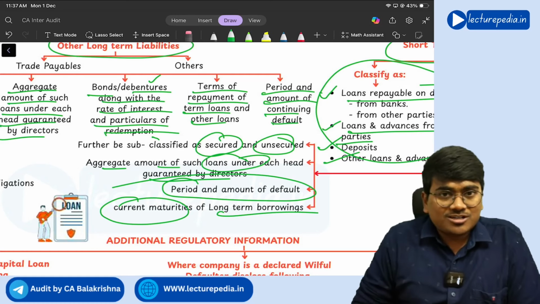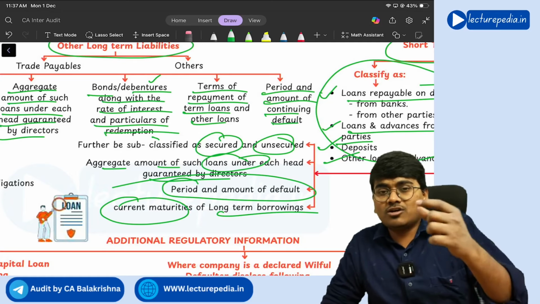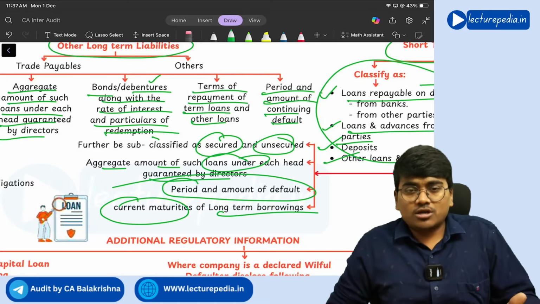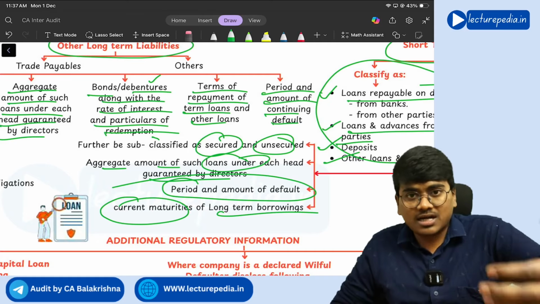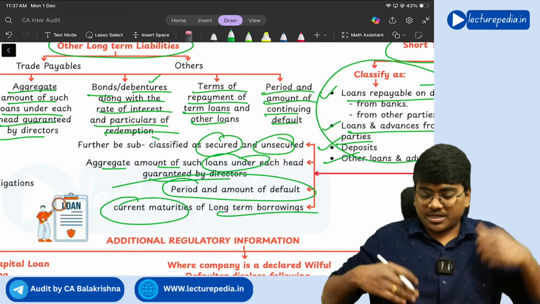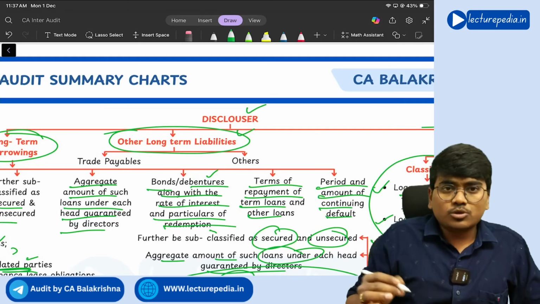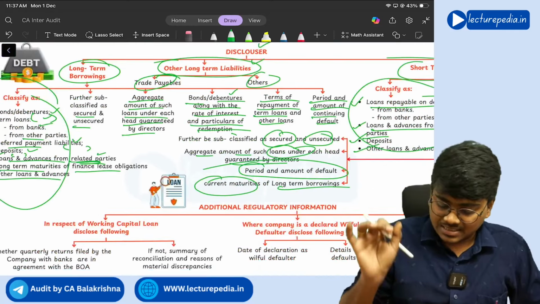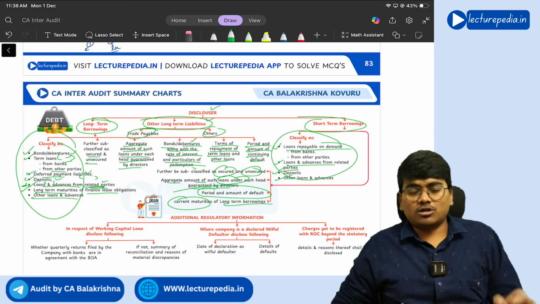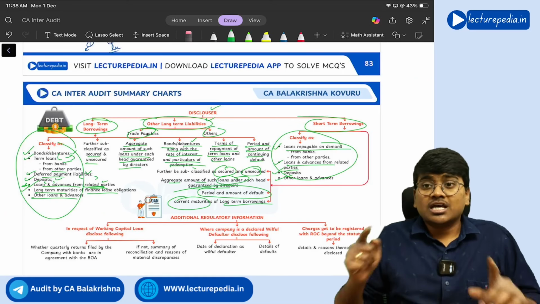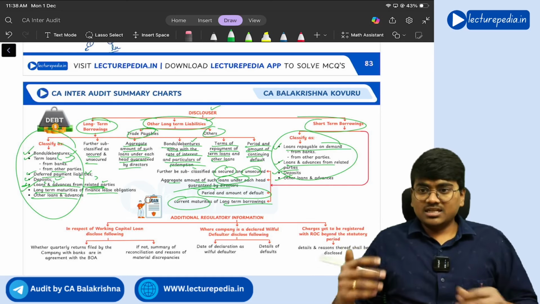Current maturities of long term borrowings means, I told you just on the previous page, there is a long term borrowing of 10 years. Of that long term borrowing of 10 years, the amount that you are going to repay in the upcoming 12 months, that is current borrowing, you need to classify it separately. So that is short term and long term. And other long term you will classify as trade payables and others. Getting it? Yes. So this is the disclosure with respect to long term borrowings, short term borrowings and complete borrowing. If you read it by dividing it like this, you will be able to easily remember it.